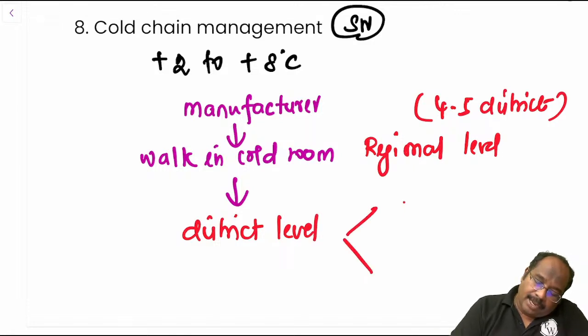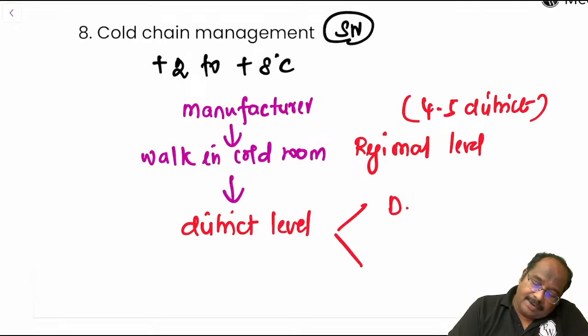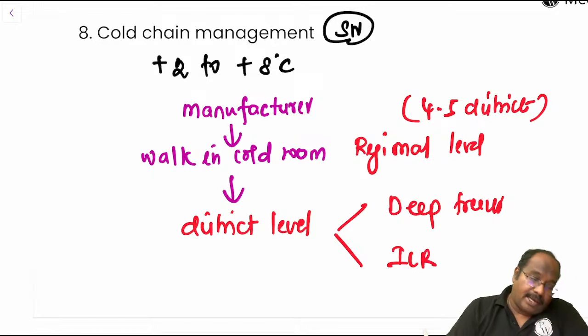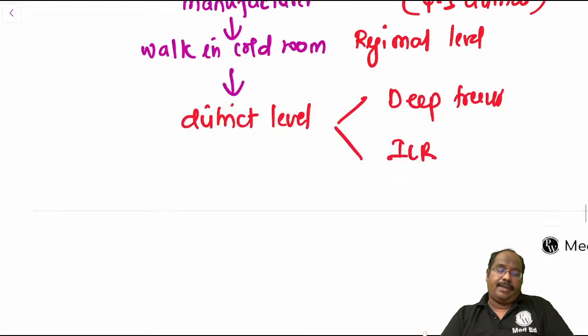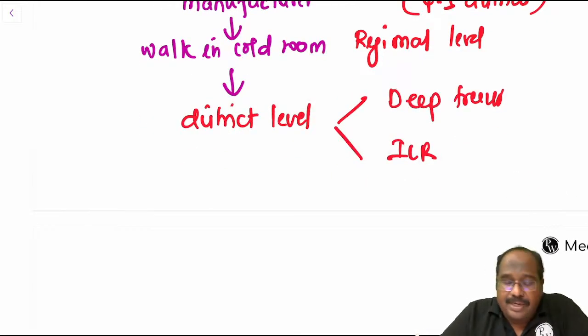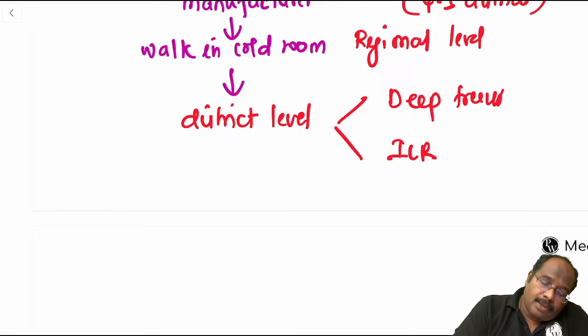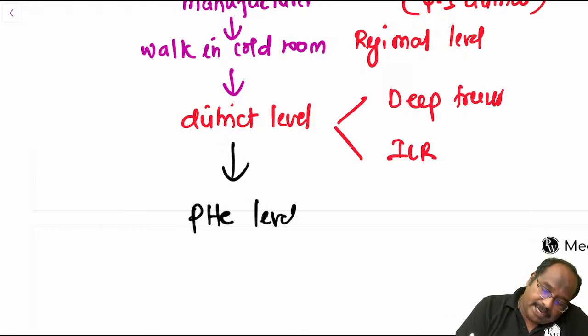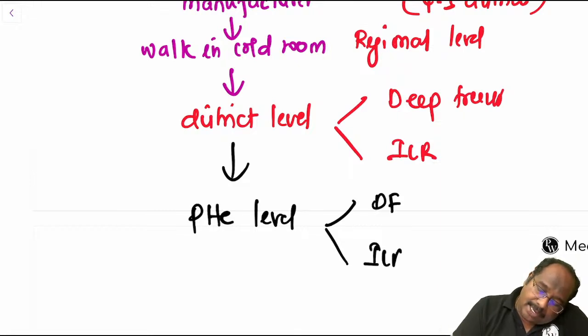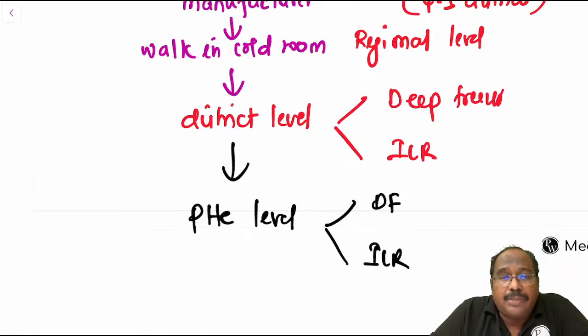At the district level you will have a deep freezer and ILR, guys, the ice lined refrigerator. Then the vaccine will be brought to the PHC level. The PHC level also will have a deep freezer and ILR.